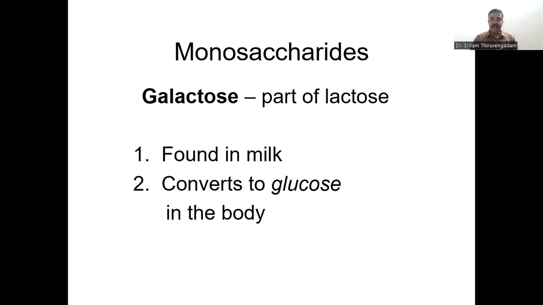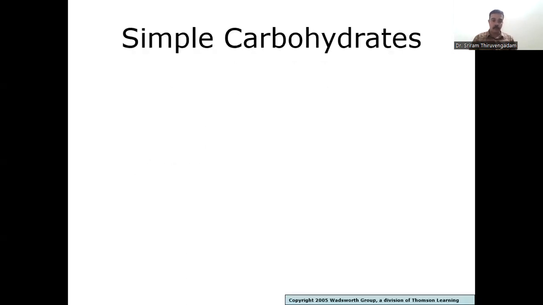Another important monosaccharide is galactose. Galactose is a monosaccharide which is a part of lactose. Lactose is called a milk sugar. Lactose is a good example of a disaccharide, which we'll be discussing in the future classes. This lactose consists of glucose and galactose. So galactose is a part of a milk sugar. It is found in milk and it is converted to glucose in the body, as we discussed in the case of fructose as well.